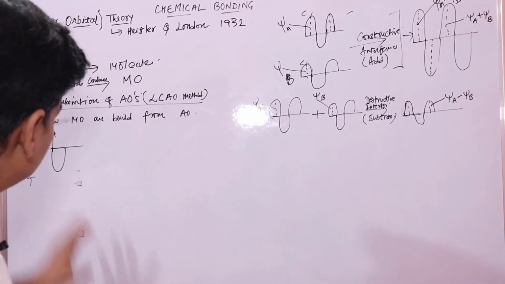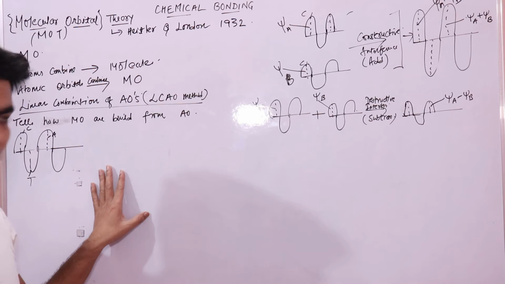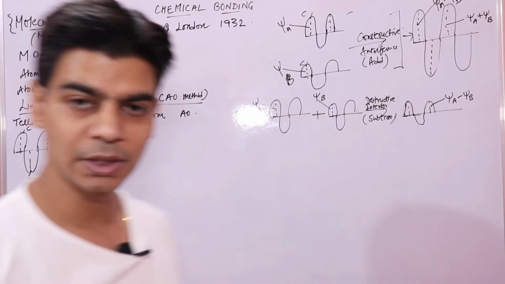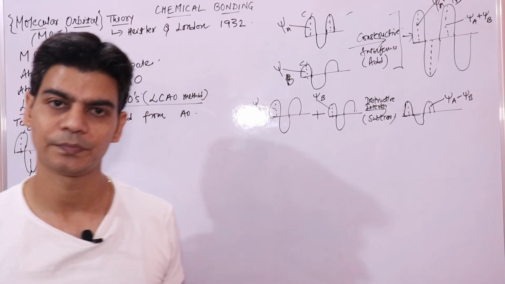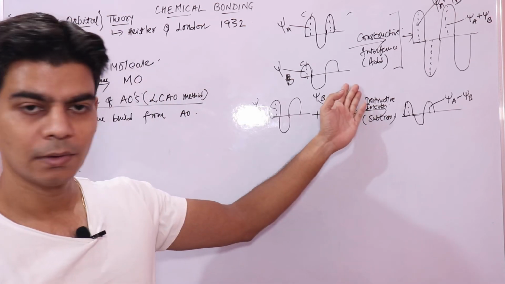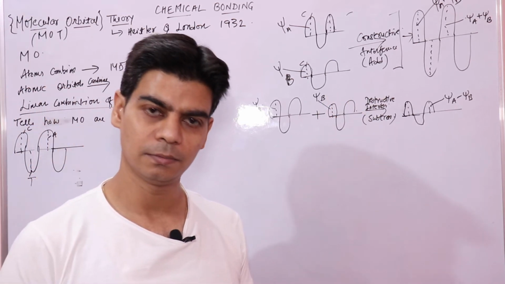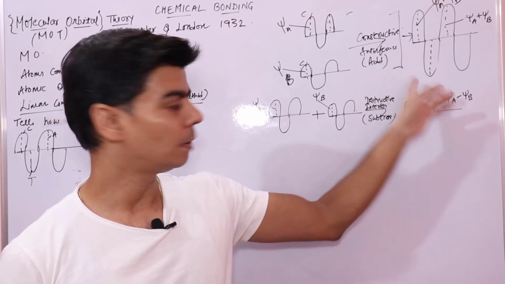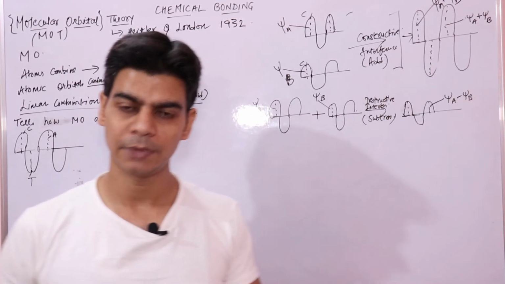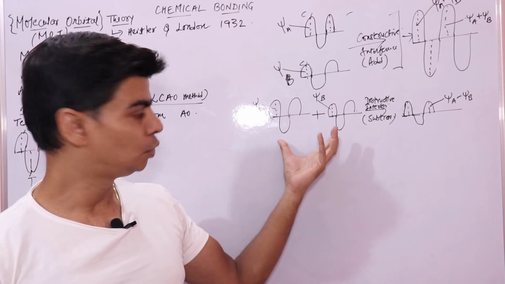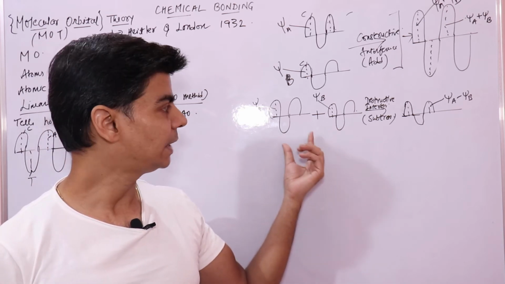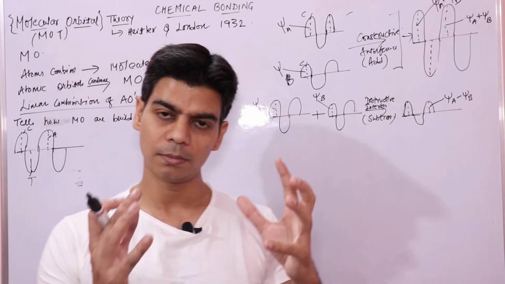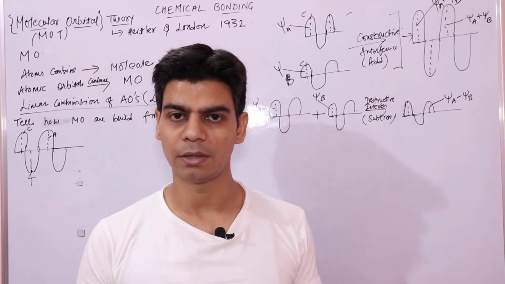Similarly, the same thing happens in the case of atomic orbitals, which are nothing but waves. When they interfere or combine, two atomic orbitals can combine to give you a bigger orbital, or two atomic orbitals can combine to give you a smaller orbital.